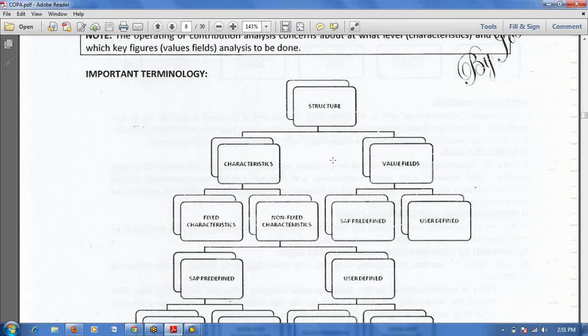On what base do you want to see your profitability? Okay, got it. I was a bit confused about the cost-based COPA and the account-based COPA, but here's the thing: the value field and the characteristic make a big difference in how you want to drill down the report, either account-based or cost-based.